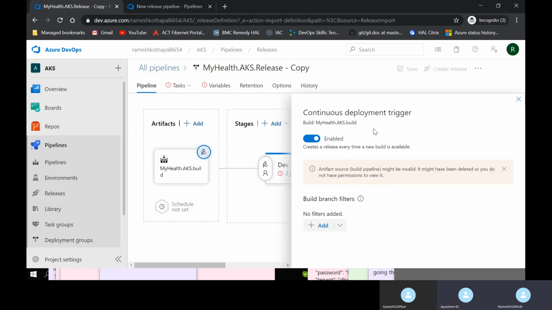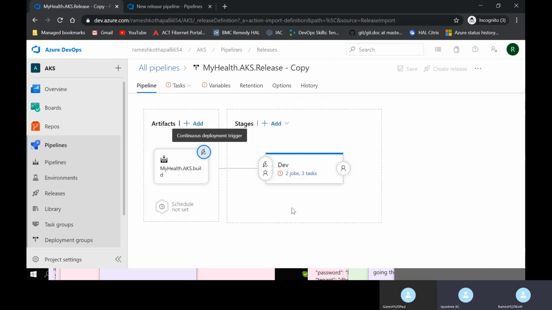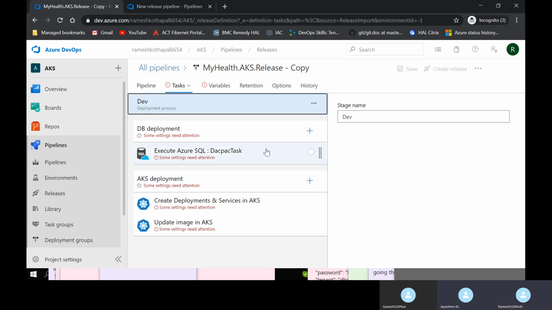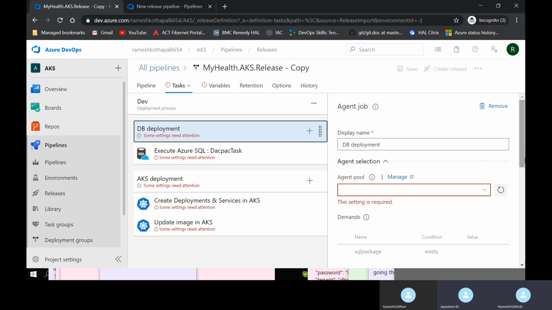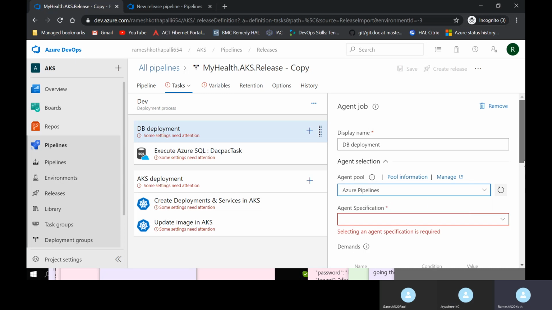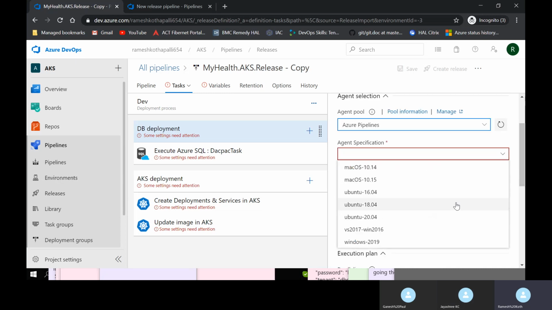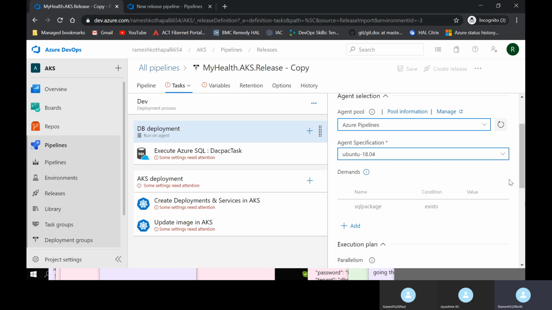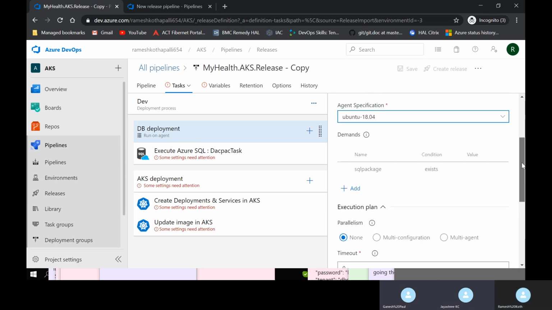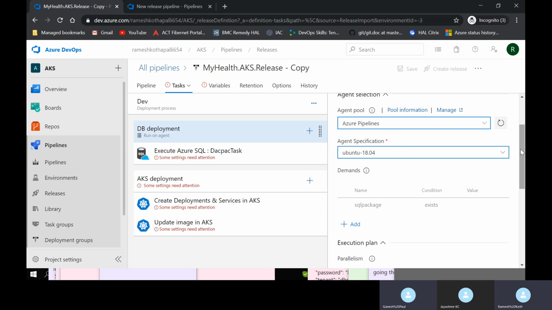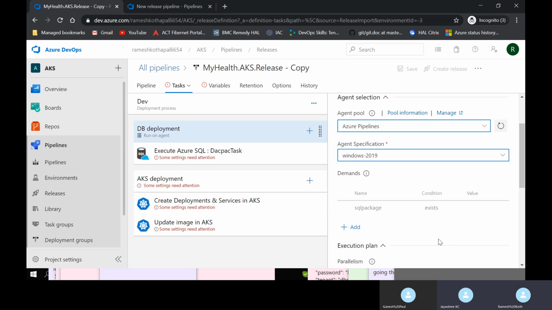Okay. The build will be different because it will not be the same as this one. We have to wait for the build. But for now, let's resolve the errors because we cannot save until we resolve it, right? Yes. For the DB deployment, you select the agent. Ubuntu 18. No, the 16 machine you have created, I think. For DB, I think Ubuntu is not required. Use Windows because it's a SQL server, no? Yeah.